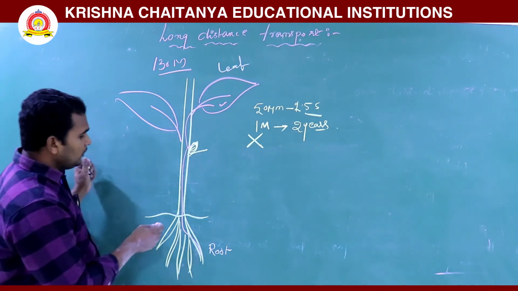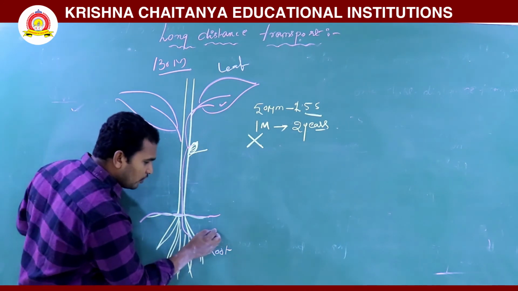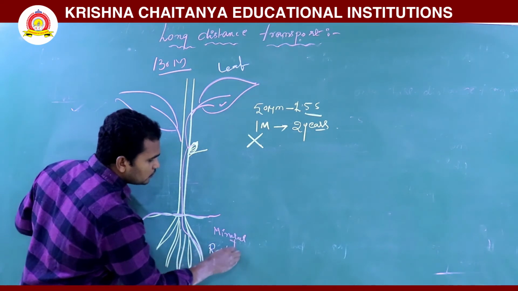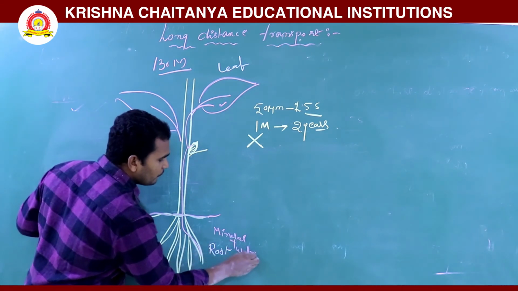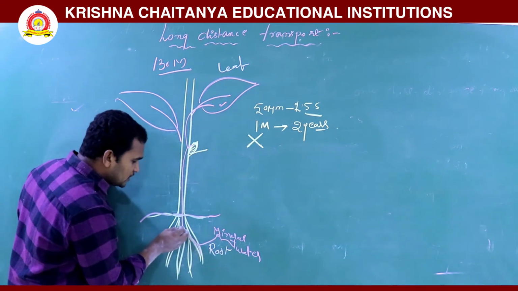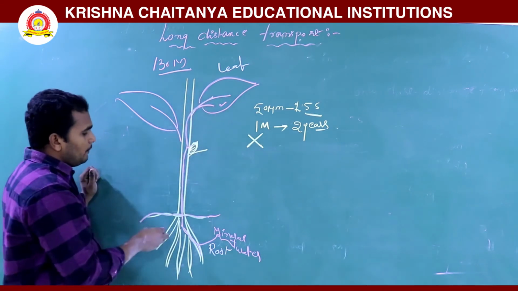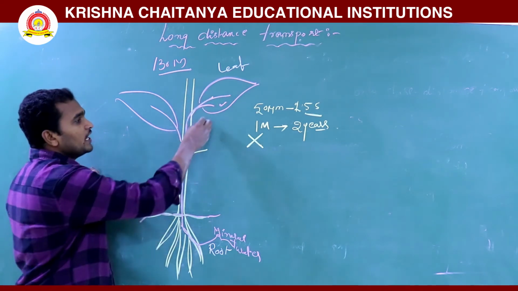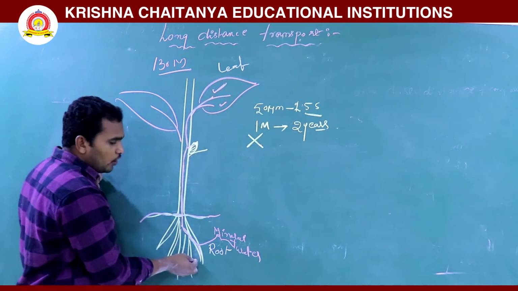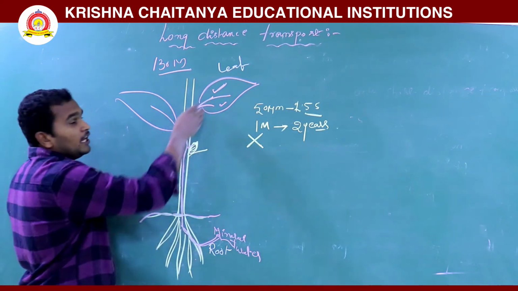So here, mainly what we are discussing is mass flow. A bulk amount of minerals and also water are there, and both are dissolved. Through the mass flow or bulk flow system, they are transported to the whole plant because pressure is different in both areas. Where more water is required, more water is moved. That's why water moves from root to leaf region.